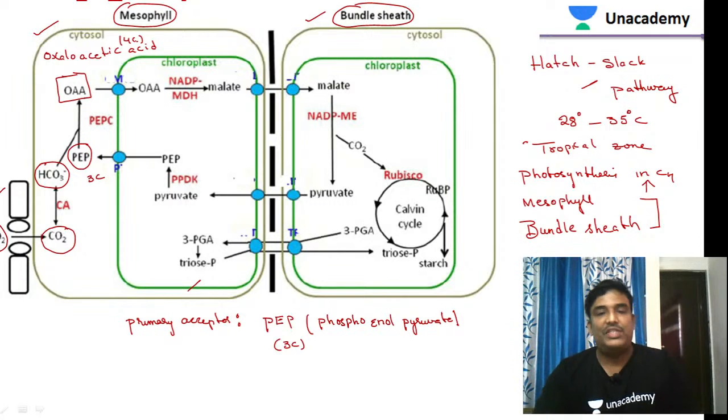So anyhow, which is the primary acceptor? This is the primary acceptor. The primary acceptor in the C4 cycle is phosphoenol pyruvate. Phosphoenol pyruvate is the primary acceptor.